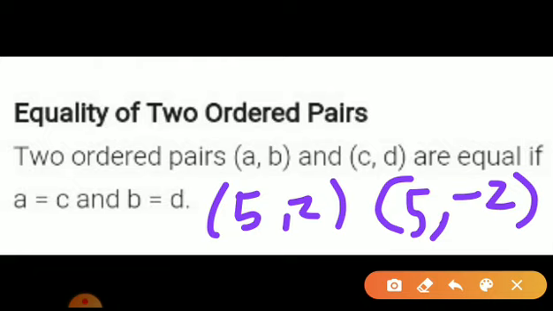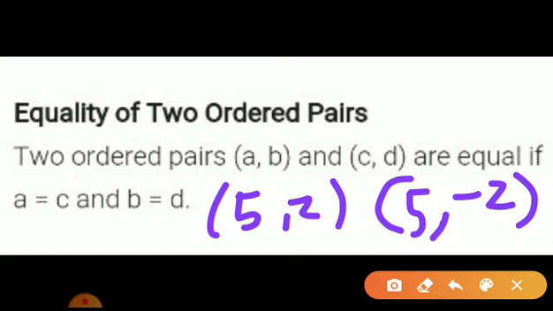Here my x coordinate is 5. Okay, no problem. But what about the y coordinate? The first point has the y coordinate as 2, but the second has -2. Therefore (5, 2) and (5, -2) are not equal. Clear? Equality of ordered pairs.